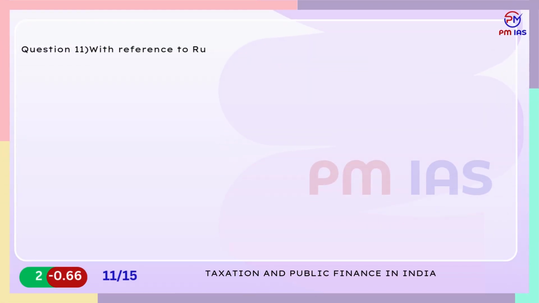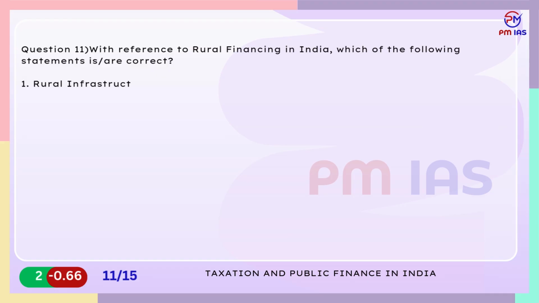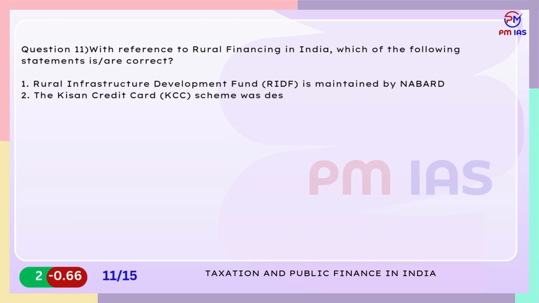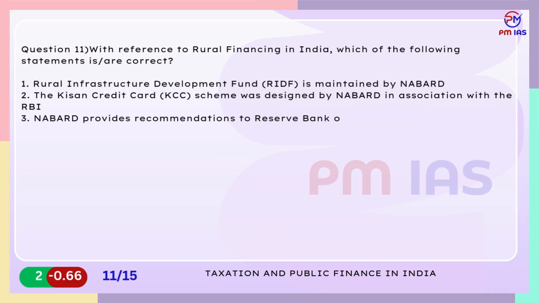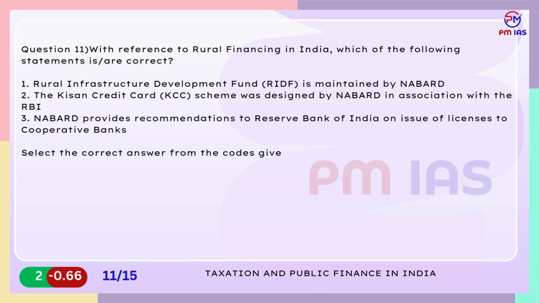Question 11. With reference to rural financing in India, which of the following statements are correct? 1. Rural Infrastructure Development Fund, RIDF, is maintained by NABARD. 2. The Kisan Credit Card, KCC, scheme was designed by NABARD in association with the RBI. 3. NABARD provides recommendations to Reserve Bank of India on issue of licenses to cooperative banks. Select the correct answer from the codes given below. A. 1 and 2 only. B. 1 and 3 only. C. 2 and 3 only. D. All of the above.